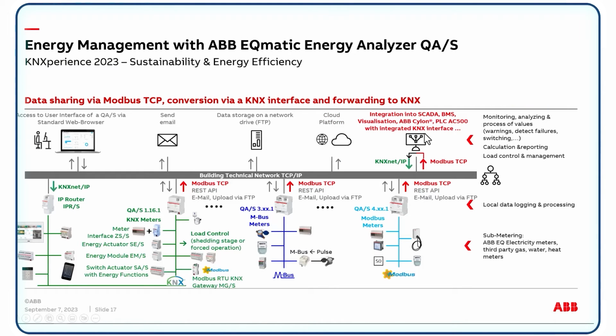The third solution is, depending on our SCADA system or visualization, this system can convert these Modbus TCP values into KNXnet/IP telegrams and send them on the IP network to a KNX IP router via the KNXnet/IP protocol. And the IP router converts these IP telegrams into twisted pair. So the end user can see the meter values on a smart touch, for example, or via the control touch on his mobile phone, or we can trigger some functions to switch, independent if the meter values come from a KNX energy analyzer, MBus or Modbus. It doesn't matter. A very powerful solution with this energy analyzer QS.